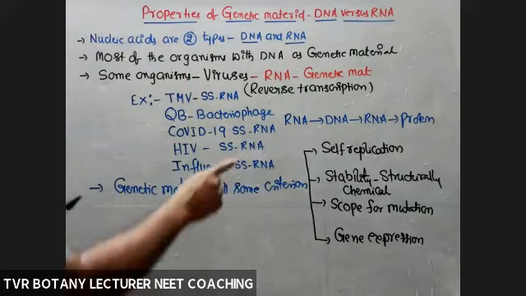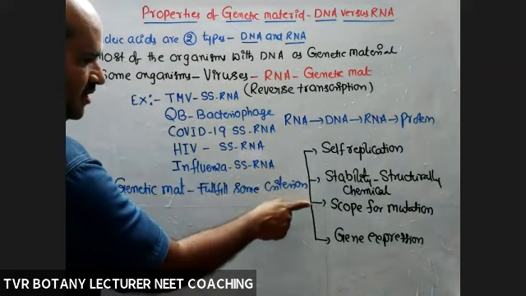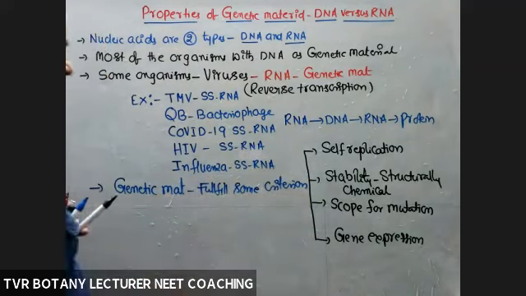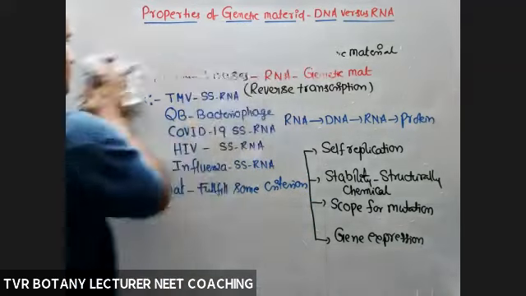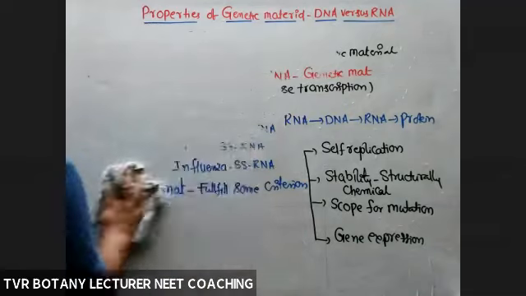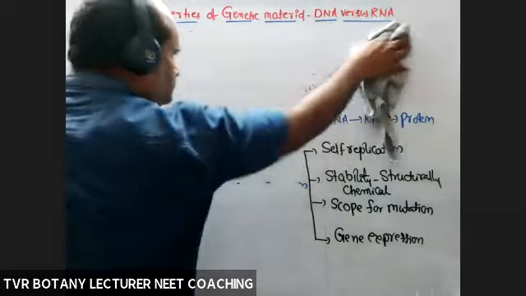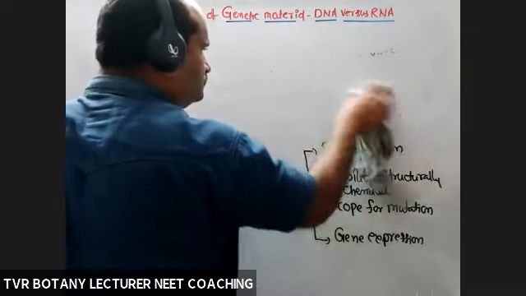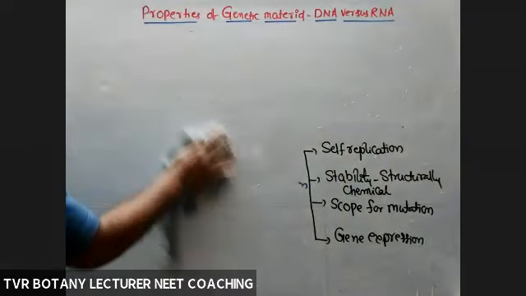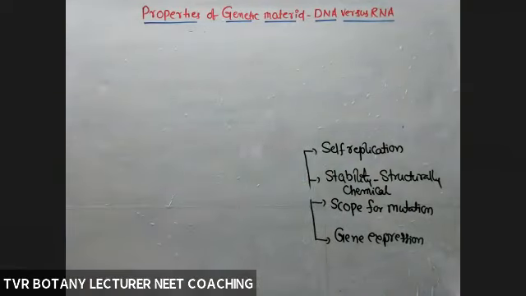Now take one by one. Self-replication, stability, scope for mutations, gene expression. What are they? One by one. Take the first one, replication.